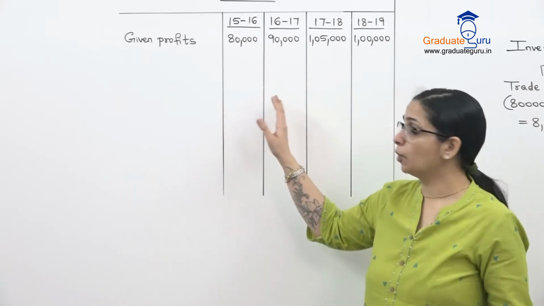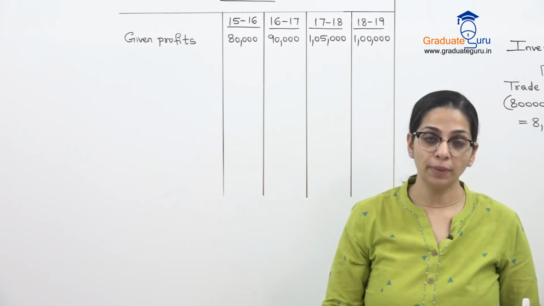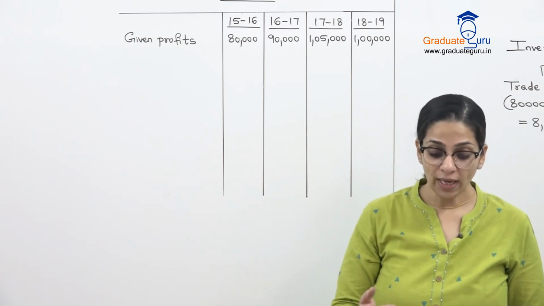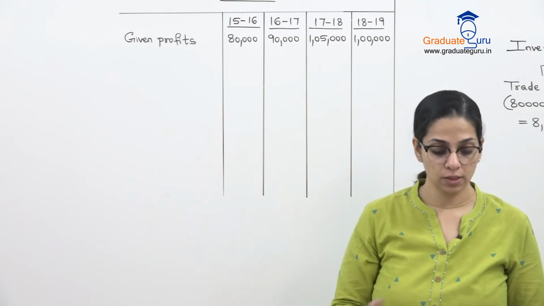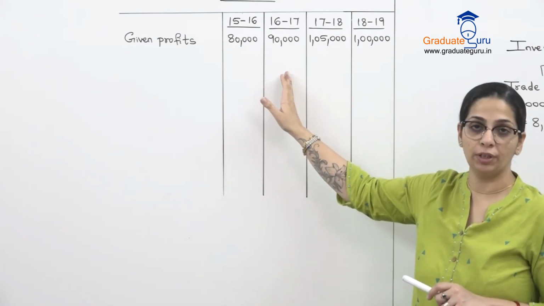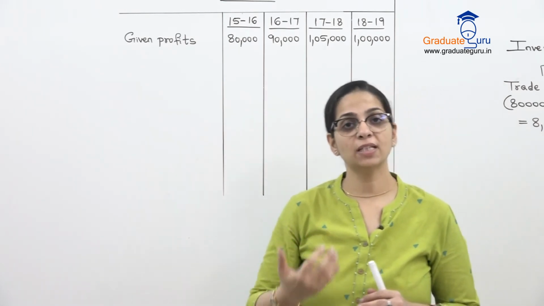Now these are the profits given to us. And there is an adjustment, adjustment F that we read, that a machinery which we had purchased, we had wrongly taken it as repairs. So that was in this second year, 2016-17.